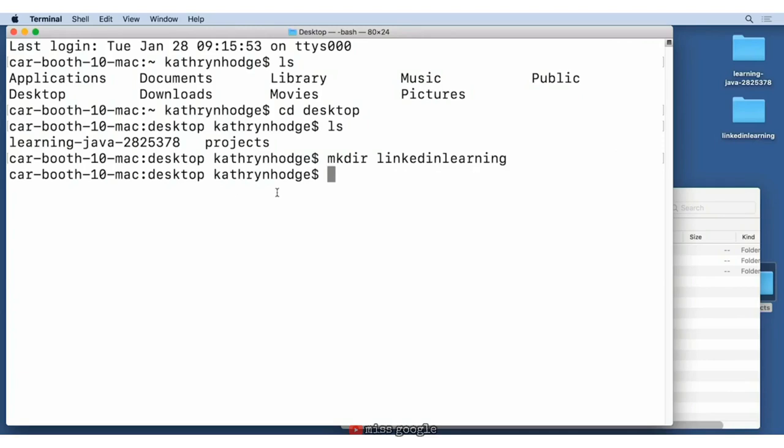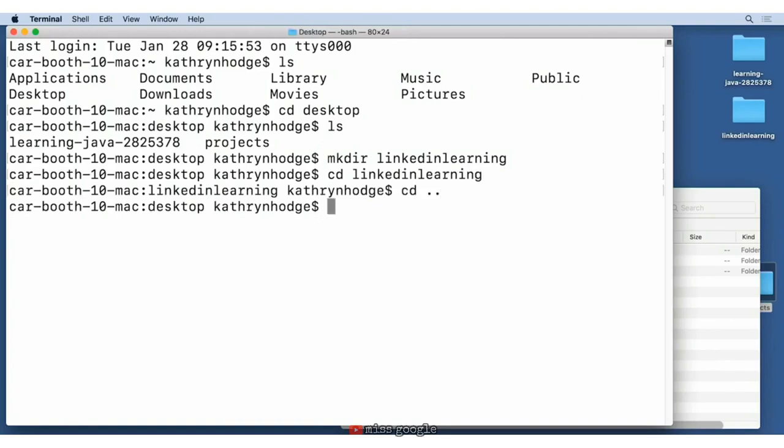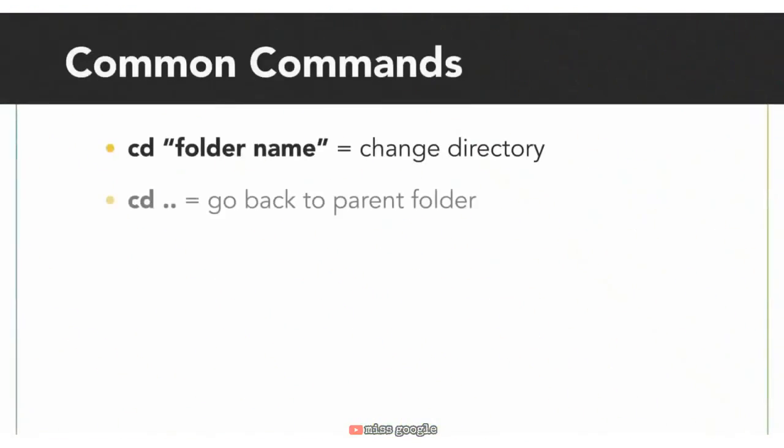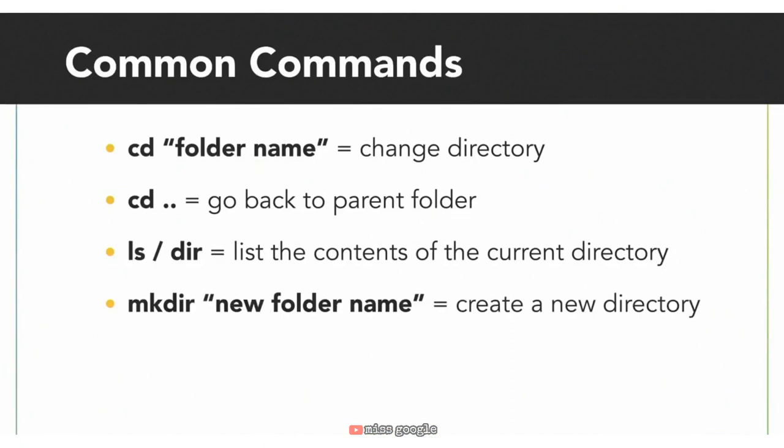Now we can go into this new folder with cd LinkedIn Learning. To go back to the previous folder, we can use cd .. Again, these commands work on both Windows and Mac. Most of the examples we've shown here are about navigating your file system, but there are lots of different commands that exist that give you different information about your computer and compute things for you. Next, we'll look at some Java-specific commands that will help us build and run Java programs.